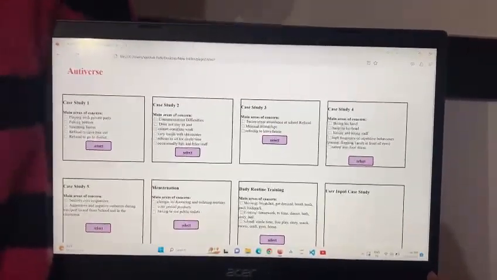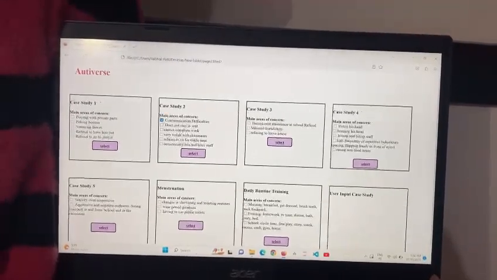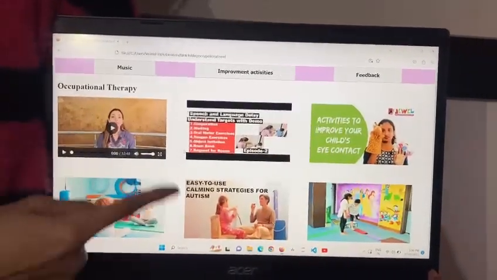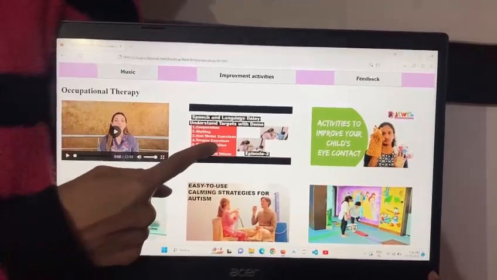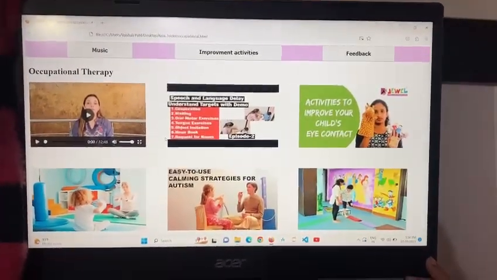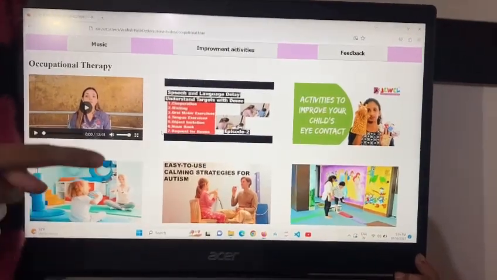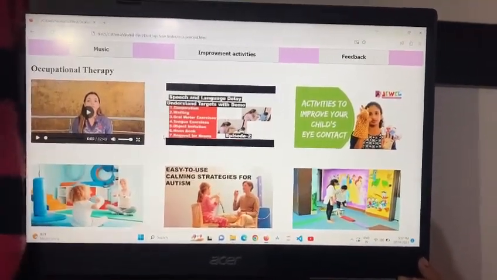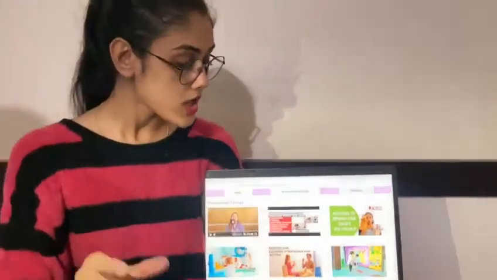If the child is facing communication difficulties, just click on it, select, and the therapy will be provided. This is episode 1, episode 2. Along with the child, the parent will also be trained how to handle the child's behavior. And especially, this therapy is provided in all the languages, especially in all our Indian native local languages.